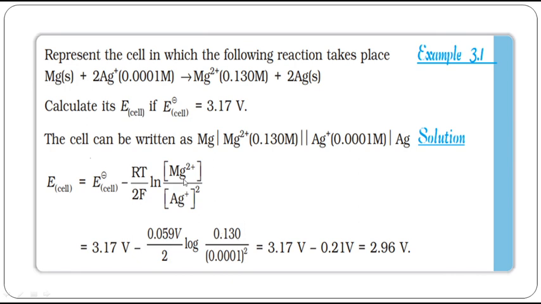Magnesium is the anode here, is it not? Magnesium is undergoing oxidation, so that is the anode, and this is the cathode. The expression is anodic concentration by cathodic concentration. So how do I find the anodic concentration? Magnesium is the anode, I know.